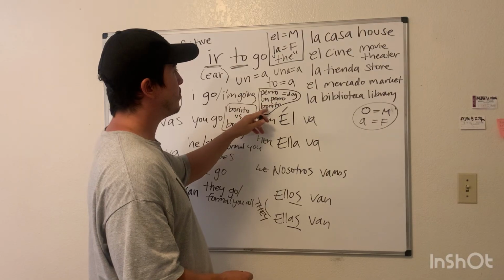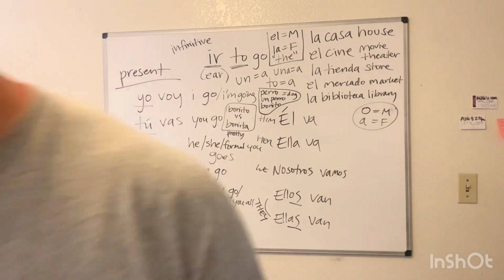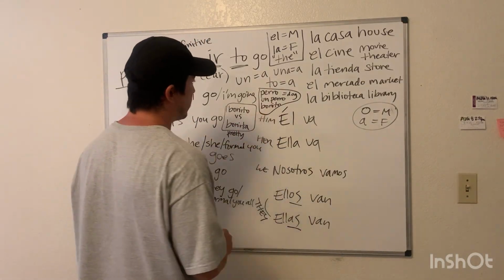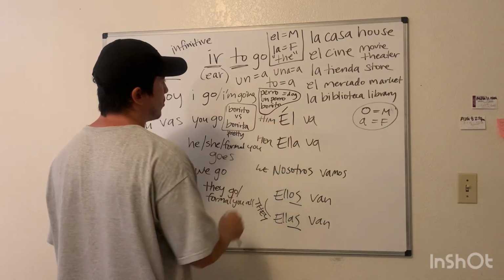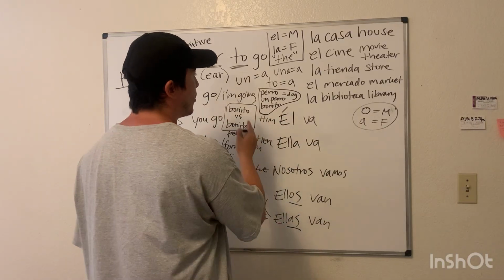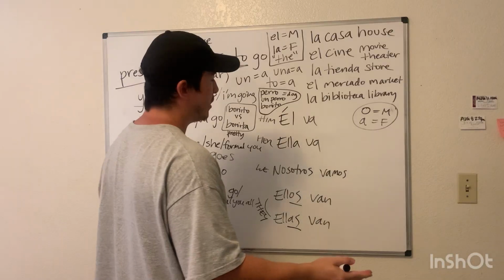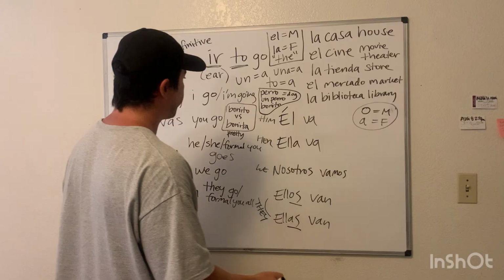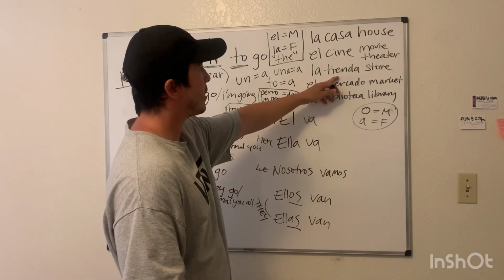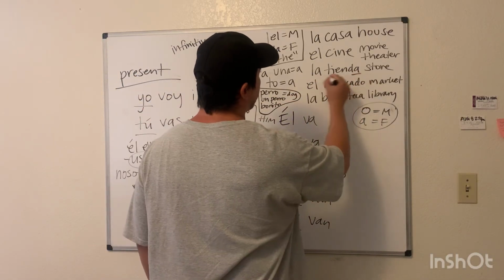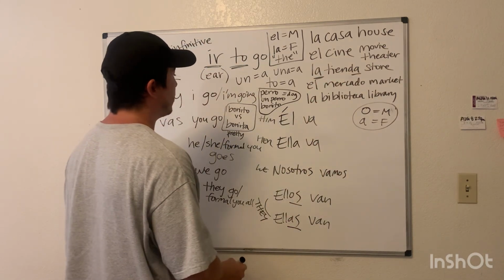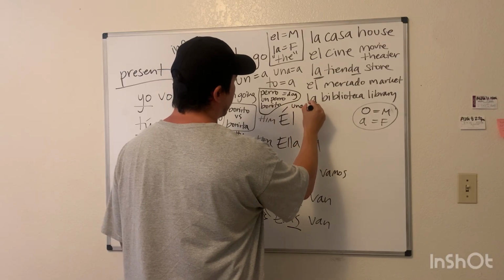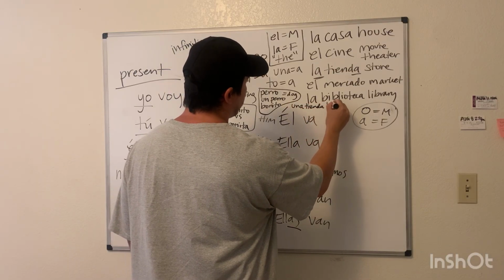Un perro bonito. A pretty dog. Don't say un bonito perro. They don't talk like that. So you always put the noun first. Un perro bonito. But if you're talking about a store, la tienda, which is feminine, A is feminine, una tienda bonita.